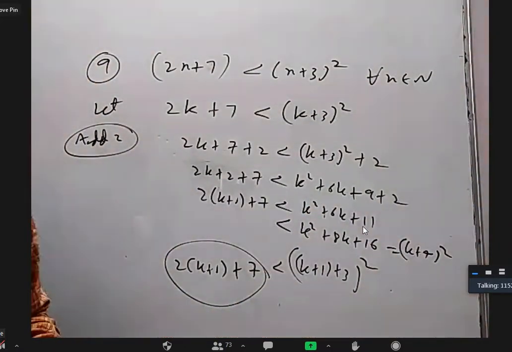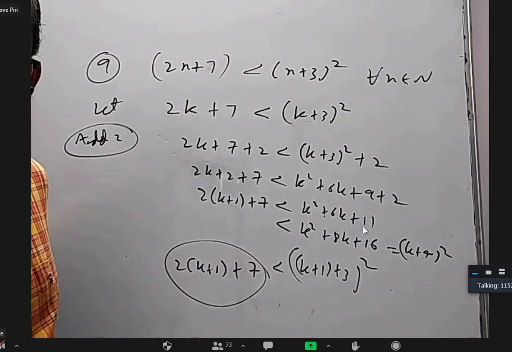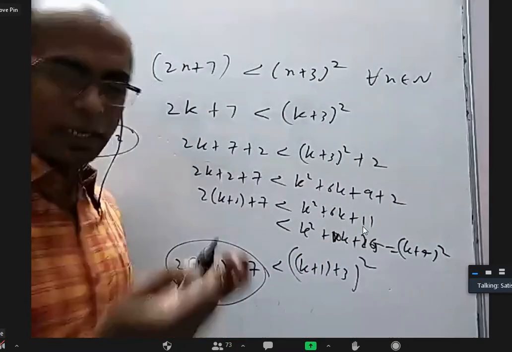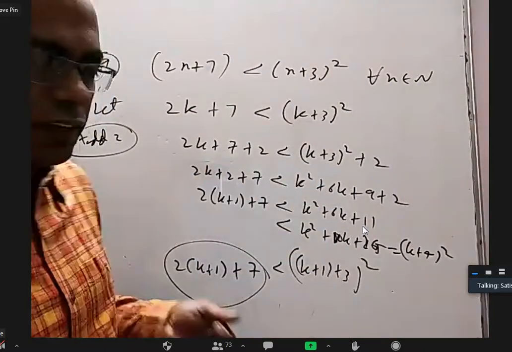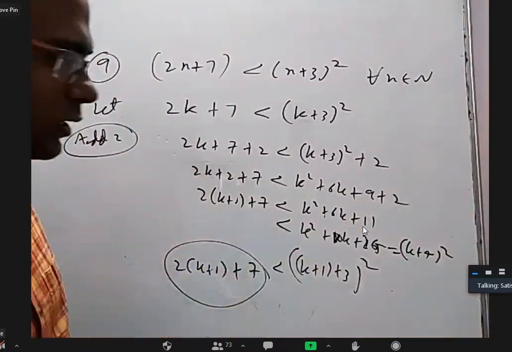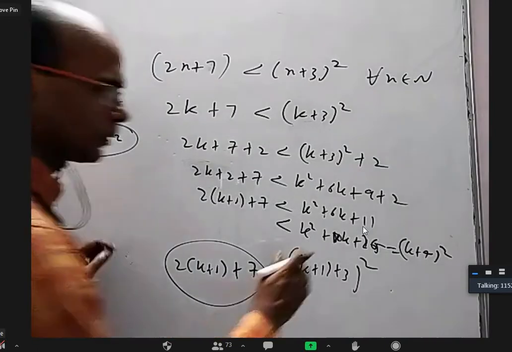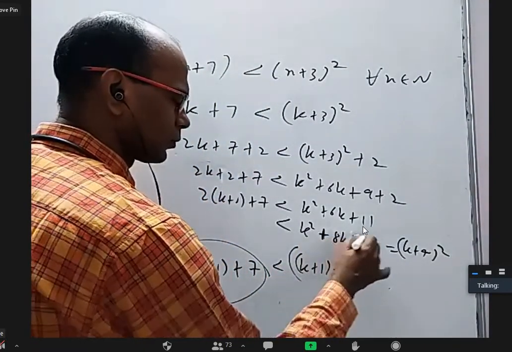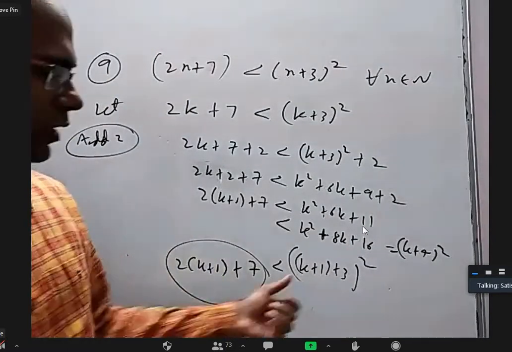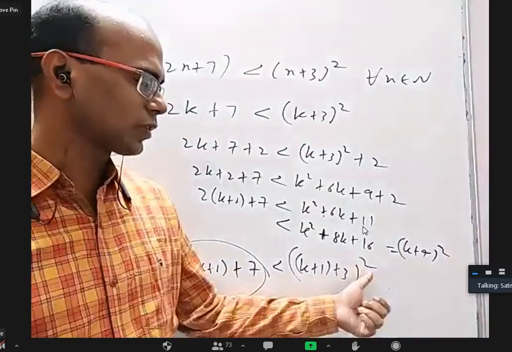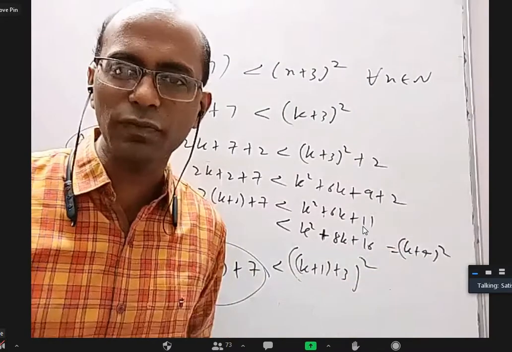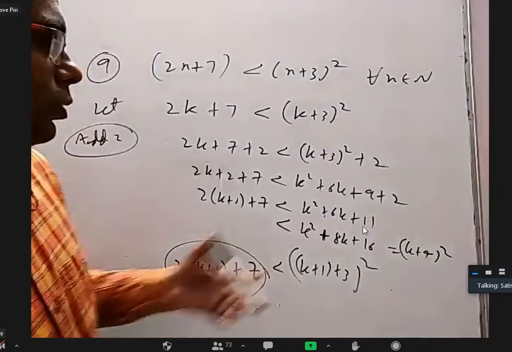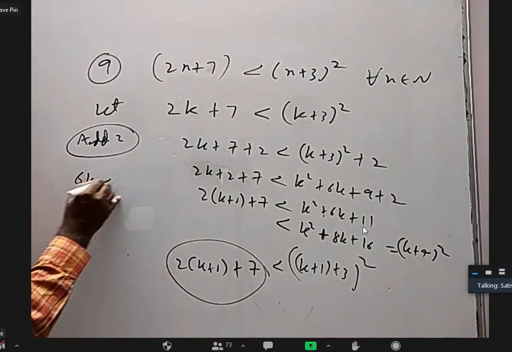Sir, can we write like that? Yeah, I can write here k square plus 10k plus 25 also. That is also correct. But what is required here to prove it, better to take that. Sir, how can we write 10k, 25 or 8k plus 6? Oh, reverse engineering. What is the answer we want? (k plus 1 plus 3) whole square. What is that? (k plus 4) whole square. Sir, is it mathematically correct or not? Okay. 6k less than 8k.